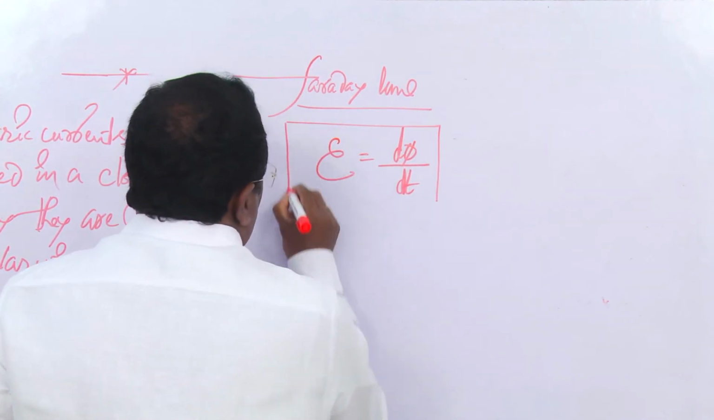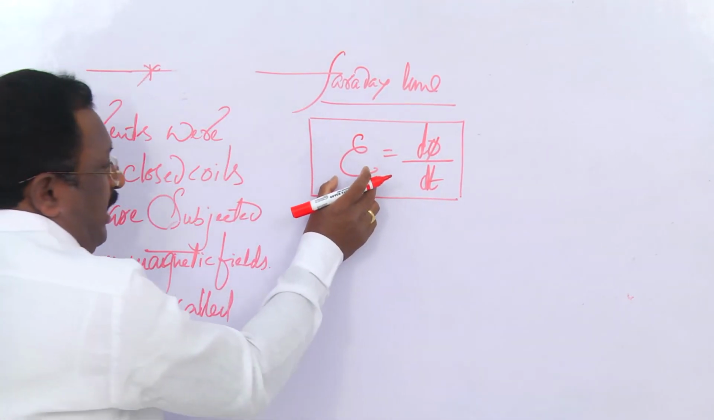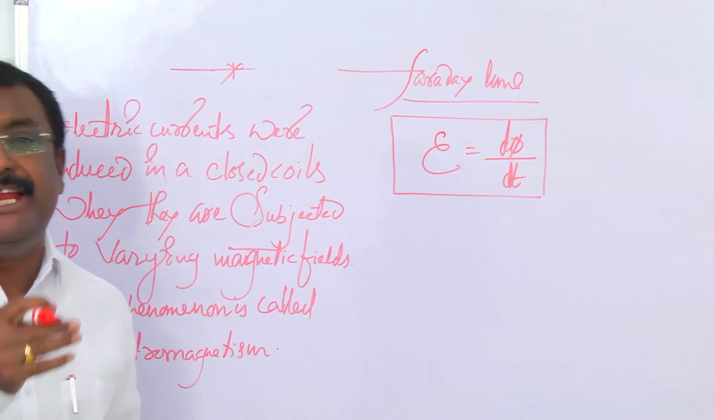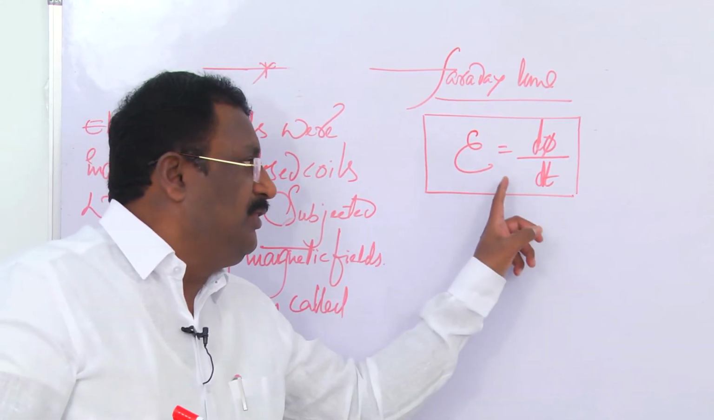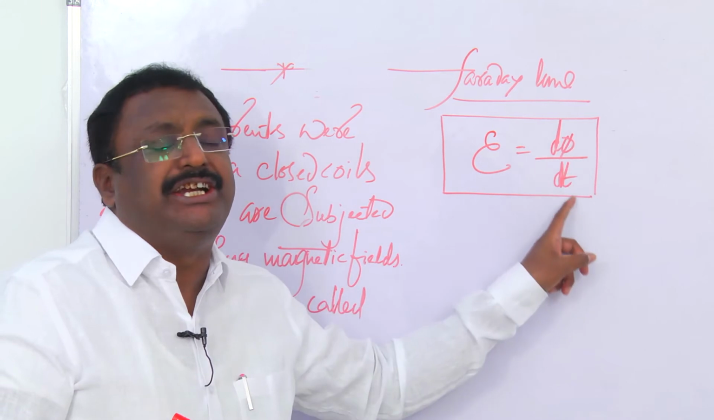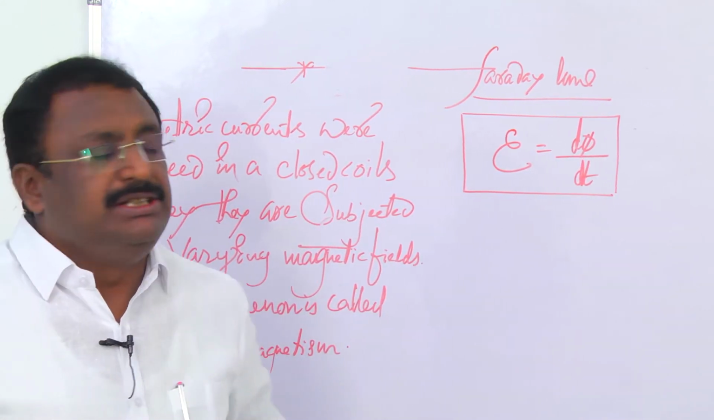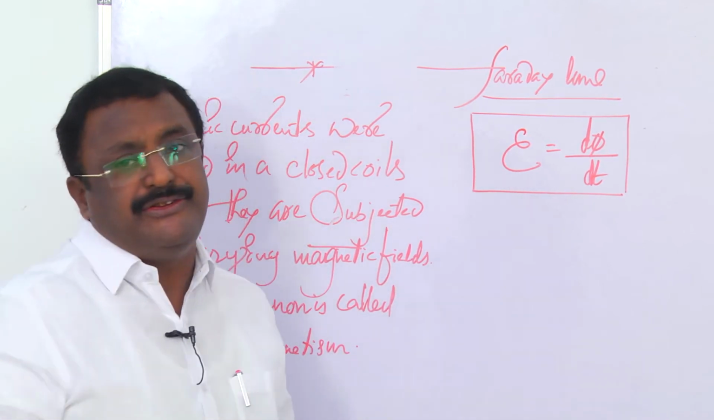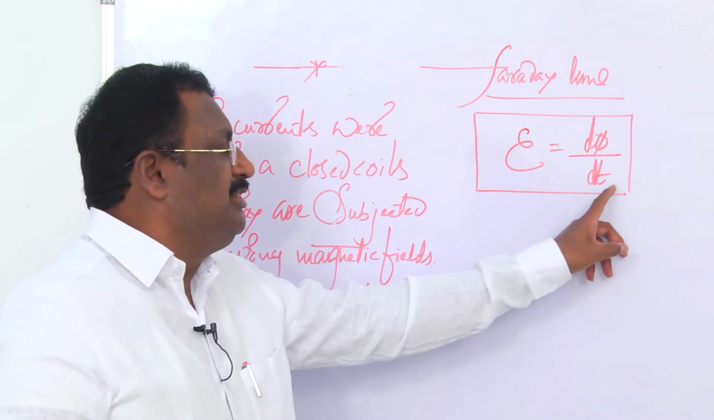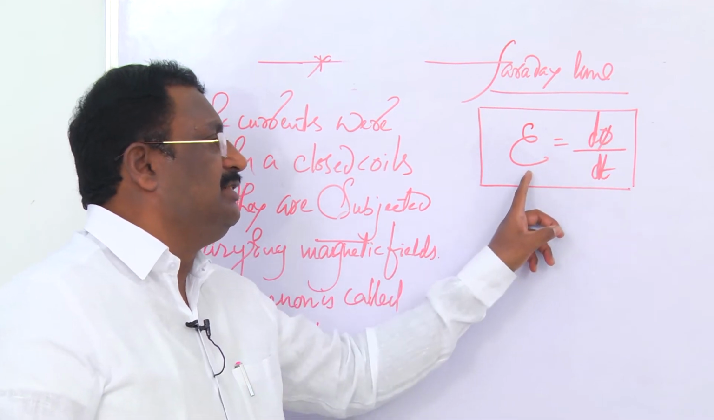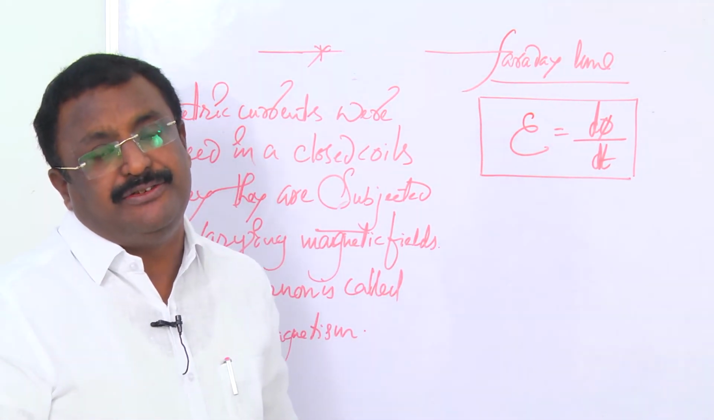So this is Faraday's law. What is epsilon here? The magnitude of an EMF, which is equal to the rate of change of magnetic flux. If the rate of change of magnetic flux increases, the induced EMF also increases. If the rate of change of magnetic flux decreases, the induced EMF also decreases.